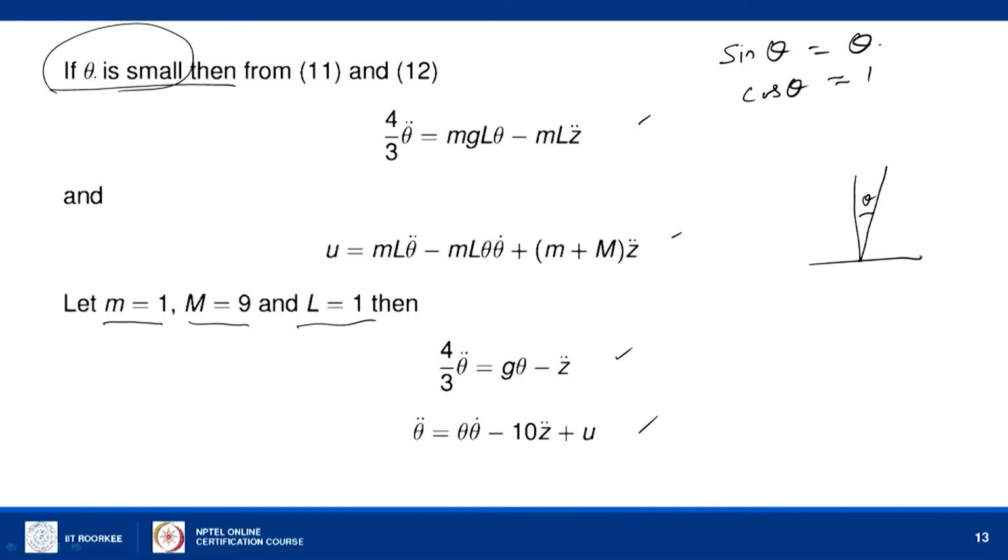Similarly, the velocity is very slow because it is already near the vertical position. So the angular velocity and the angle theta are both very small, so we can also neglect theta into theta dot; both of them are negligible values.